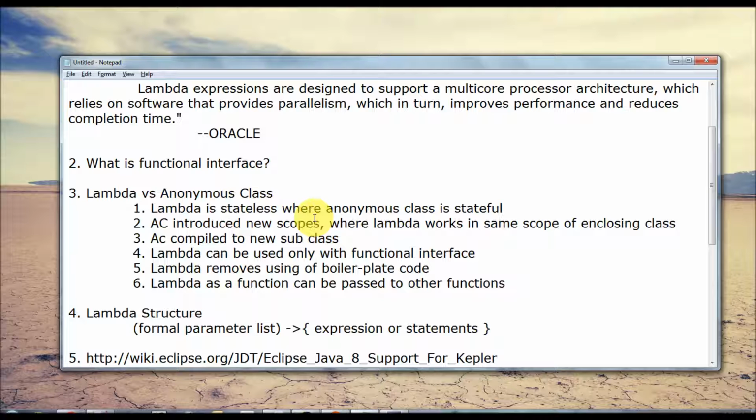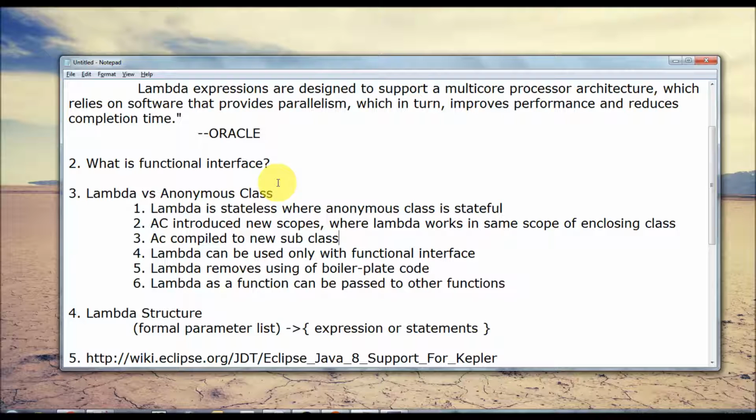And lambda can be used only with a functional interface. That means for interfaces with more than one function, lambda expressions can't be used, but only an anonymous class or another normal concrete class can be used. Lambda expressions remove the use of boilerplate code. I'll explain that in the later part in my demo. Lambda expressions can be passed as a parameter to other functions. This explains that a lambda expression can't replace the anonymous class fully, but lambda expressions come in handy in many places where we want to create throwaway functions.